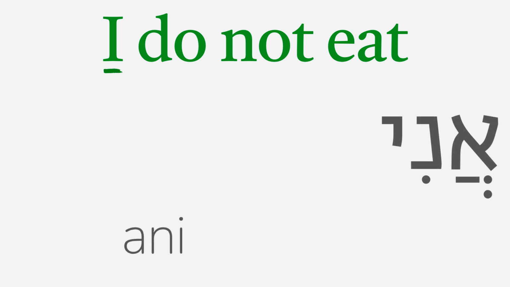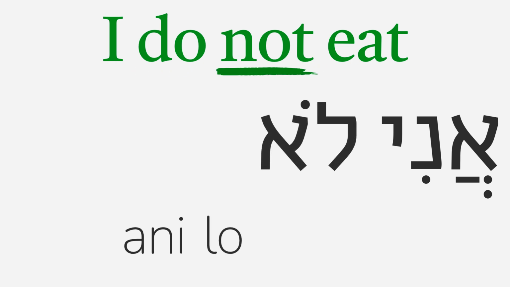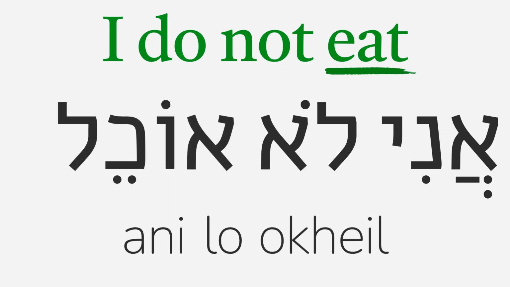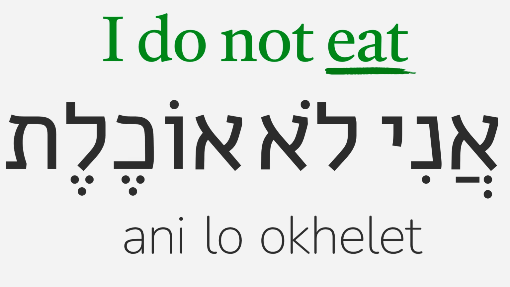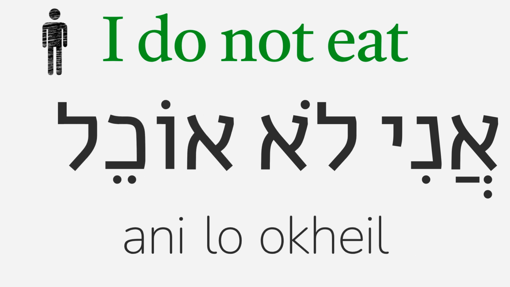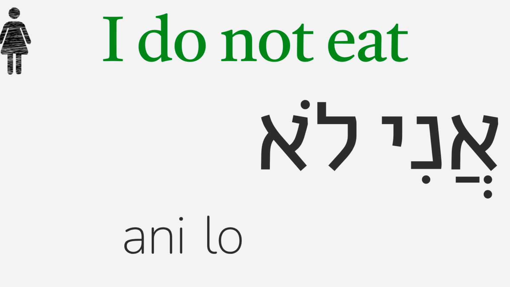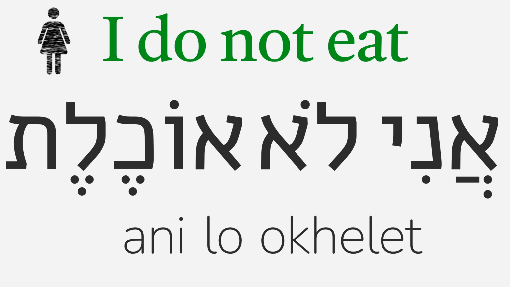To say I do not eat, we'll start with ani, I. When translating do not or does not into Hebrew, we can ignore the do or does and just translate not as lo. Since this sentence is in the present tense, we know that the verb eat will be either ochel in masculine singular form or ochelet in feminine singular form, depending on whether the speaker I is a man or a woman. Ani lo ochel, I do not eat in masculine form, and ani lo ochelet, I do not eat in feminine form.